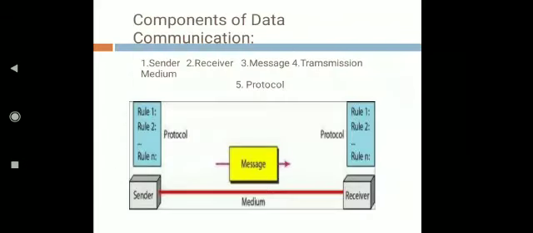The message is the information or data which is to be sent from one point to the other. This information can be sound, text, numbers, pictures, video, or multimedia information. Multimedia information is a combination of sound, text, pictures, and video.